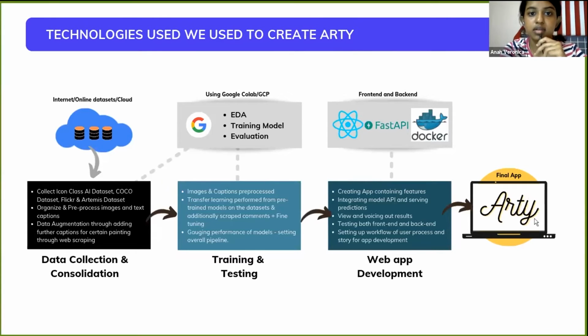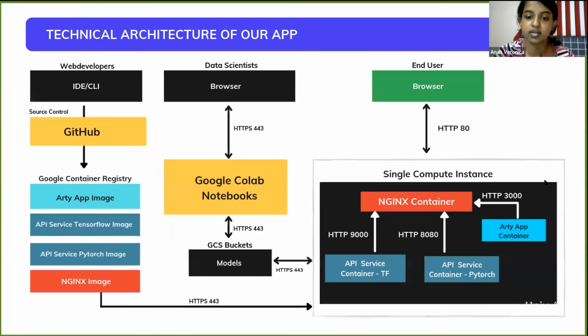So, talking a little about the technologies and the datasets: we used 4 datasets for this project, which are Icon Class, the Coco dataset, Flickr, and the Artemis dataset. We did basic pre-processing and augmentation to make sure that our model is more robust. We performed basic EDA and we trained the model. We used 3 models, 1 baseline and 2 performance models, written in both Keras and TensorFlow and other tools as well. Then we used FastAPI and Docker, and for web app development, we also used React and Vite for the front end. Moving over to Sri for the technical architecture.